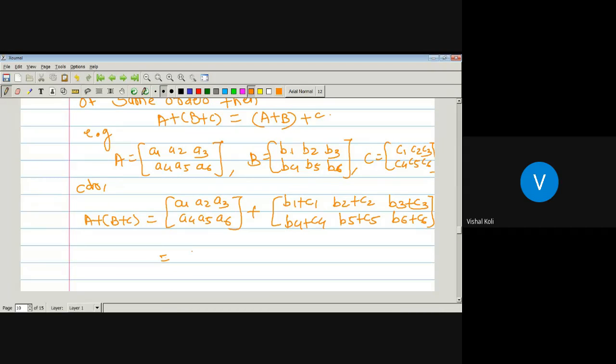Now the last one, which is nothing but A1 plus B1 plus C1, A2 plus B2 plus C2, A3 plus B3 plus C3, A4 plus B4 plus C4, A5 plus B5 plus C5, A6 plus B6 plus C6. So this will be the LHS.